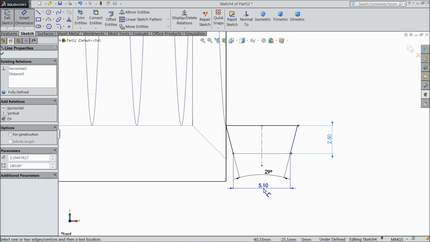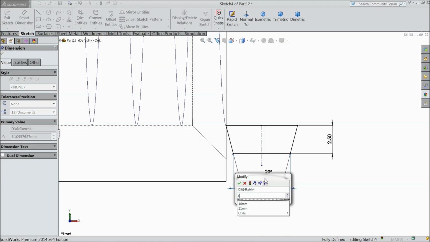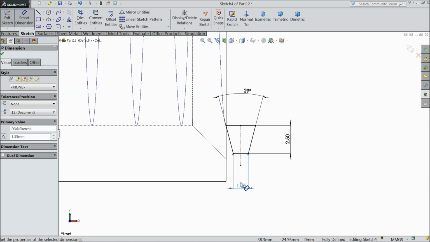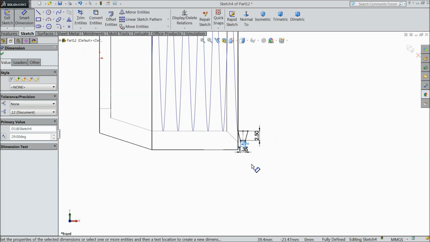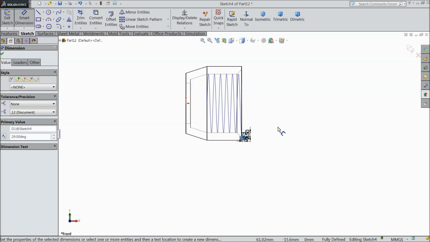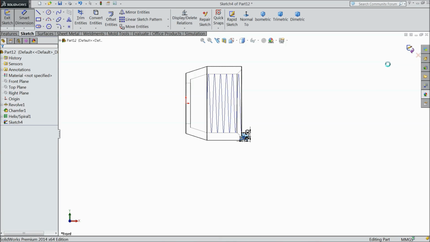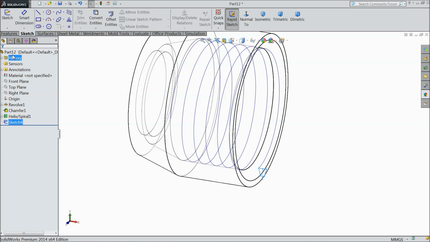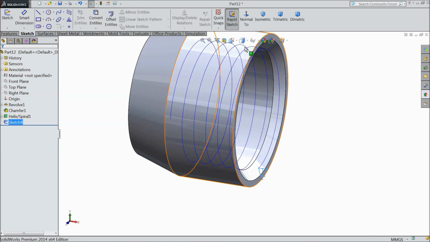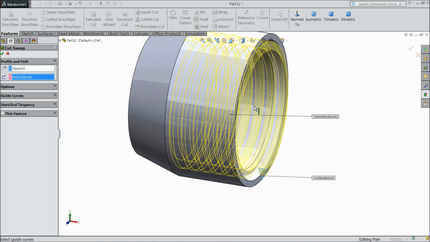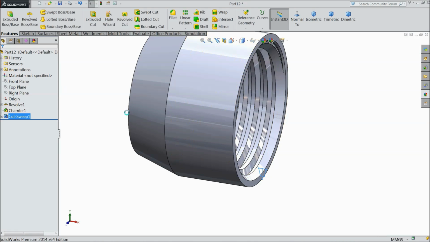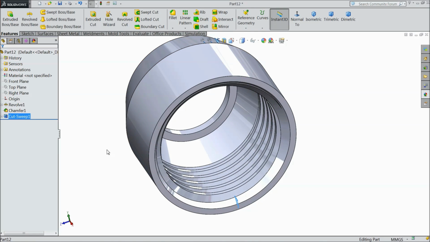And this height keep 1.35 mm. That's it. Now exit from the geometry. Now choose swept cut. Profile selected, just select this path. Okay. Now see the threads is created.